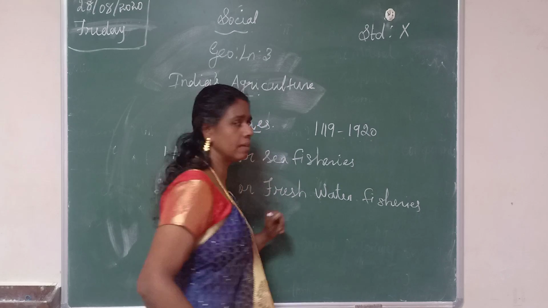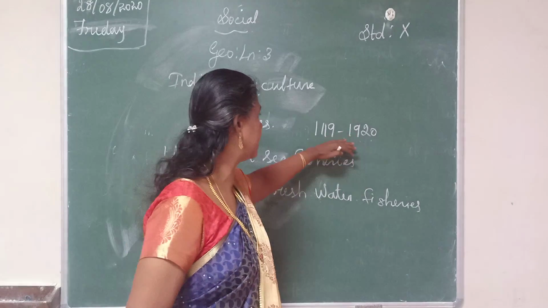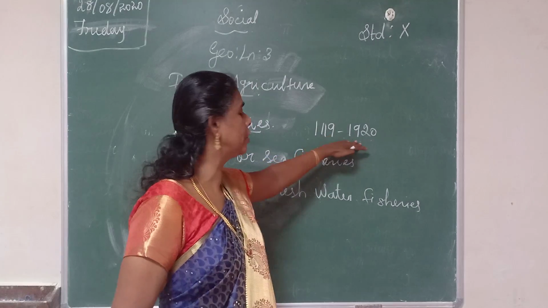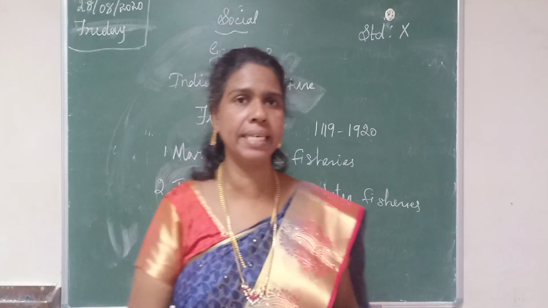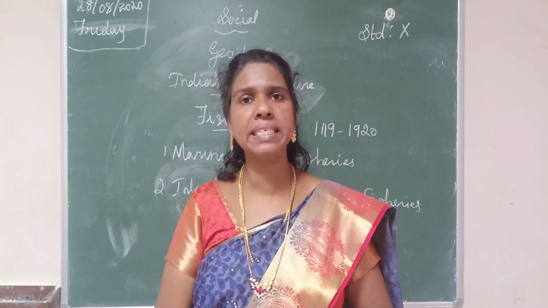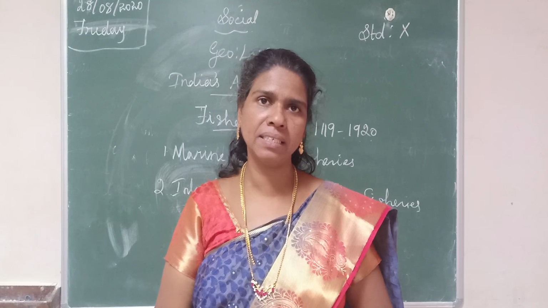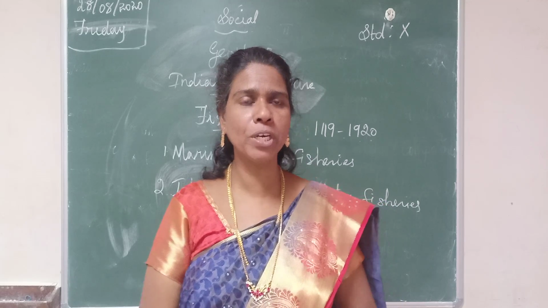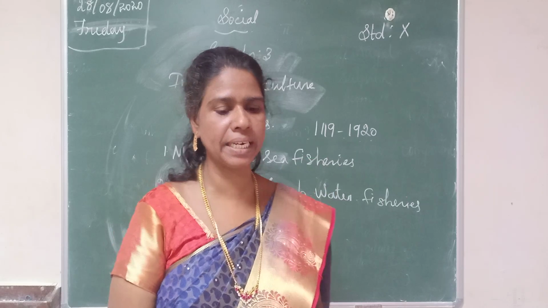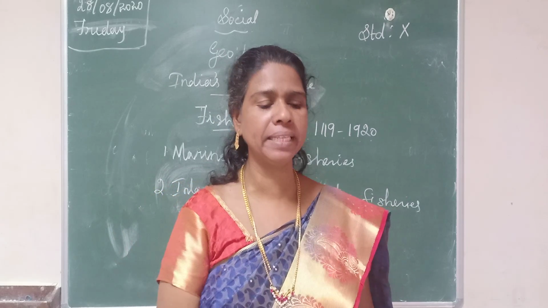Once every 5 years they conduct the livestock census. Understand, students? I hope you understood about livestock and fisheries. Then next I am going to explain the next topic.